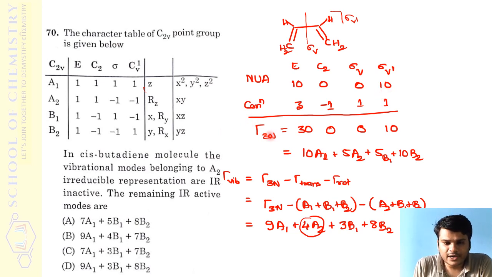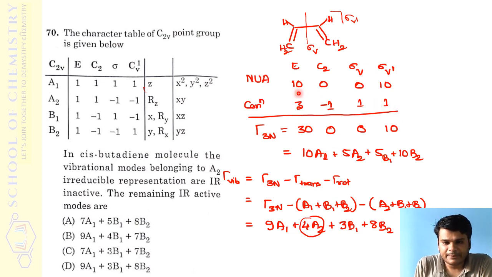So now to work out this tau 3n, this NUA, number of unshifted atoms, is to be multiplied with the contribution, like each atom's contribution. We have to work that out. Of course all these things have a background. If it is given directly, the contribution for E matrix, simply, if you know the matrix, the sum of its principal diagonal elements, the character of that matrix, that will be the contribution, 3. For C2 it will be -1, for sigma V it will be 1, and for sigma V dash, for planes, always it will be 1.